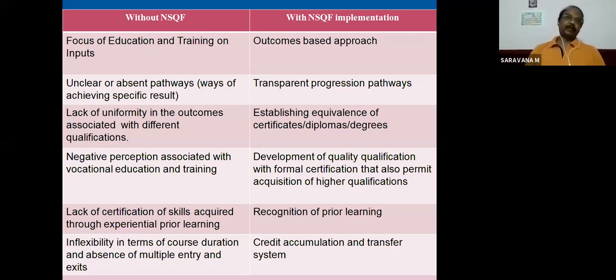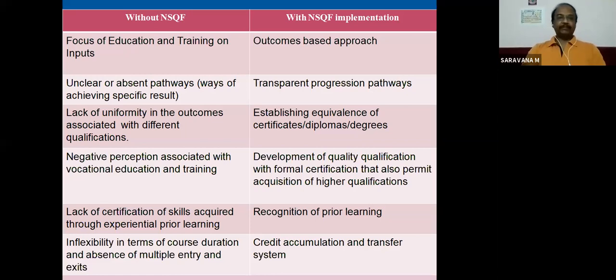Immediately he will get a job, and while doing the job he can pass level 4, 5, 6, 7, based on his ability, pursue good certificates, pass the exam, get good jobs and be a good, happy person in society. That was not there previously. So with the NSQF implementation, this opportunity is there.